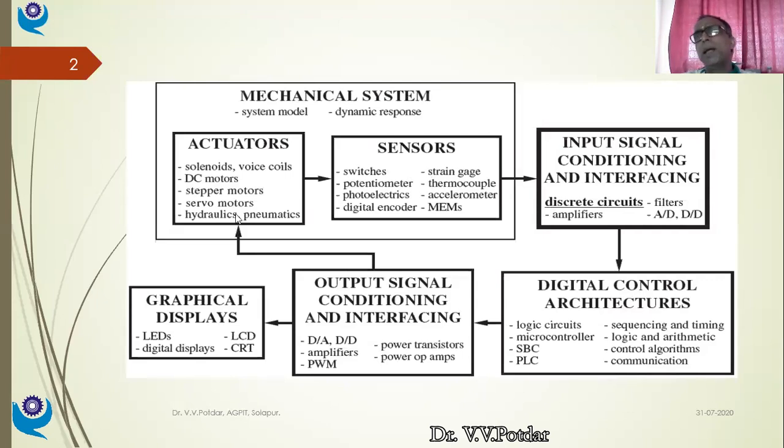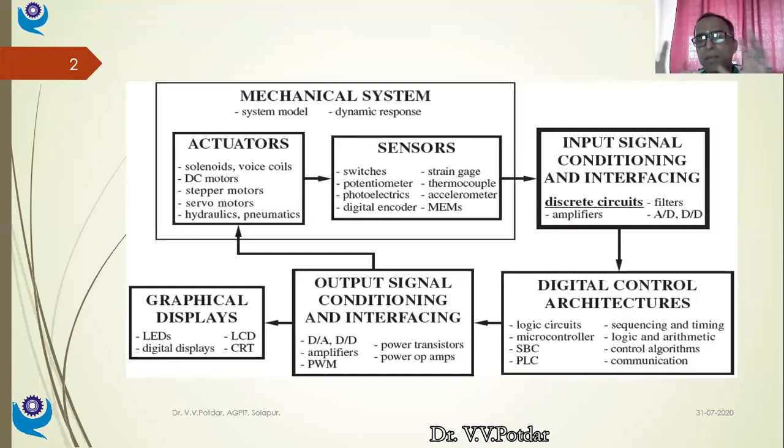So in any mechatronic device, for that matter, if you remember, in the initial lectures I showed you one block diagram also. So you have a system. I told you one example of a furnace. Suppose a furnace control system is the mechatronic system I want to design. I'm giving you the same example which we discussed earlier because we have seen those heat treatment furnaces in our metallurgy lab. That's why I'm giving this example.